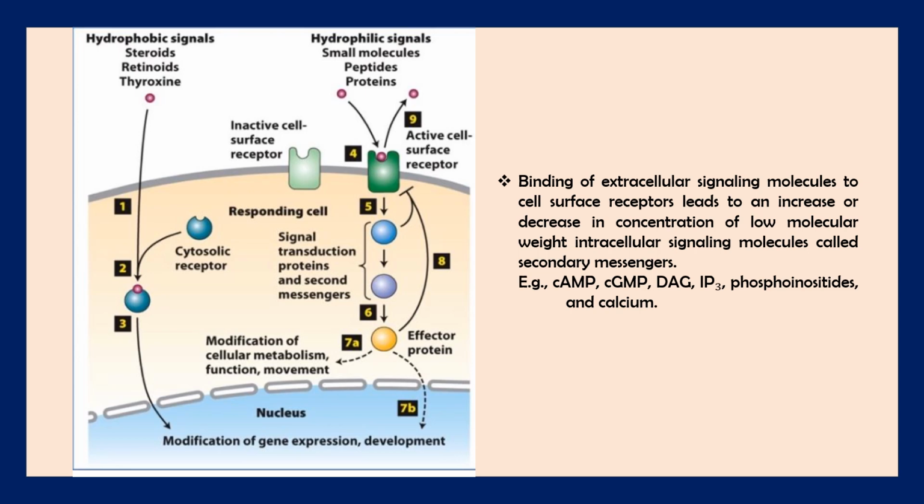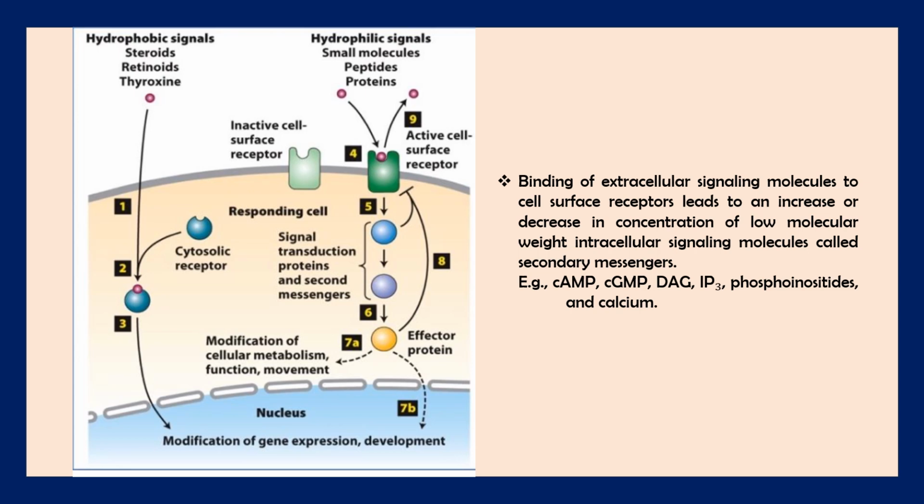So binding of extracellular signaling molecules to the cell surface receptors leads to an increase or decrease in the concentration of low molecular weight intracellular signaling molecules, called secondary messengers.